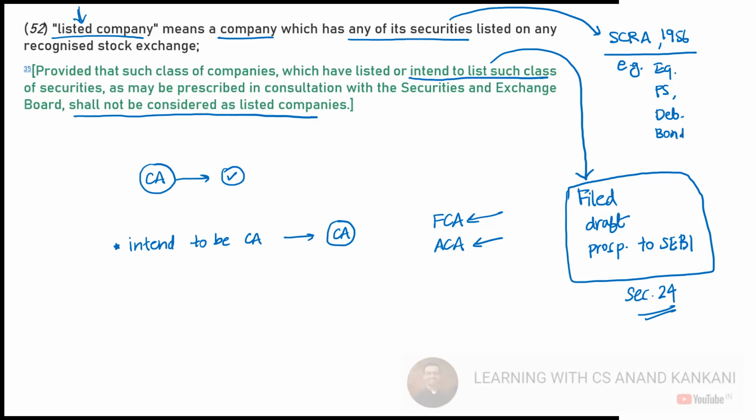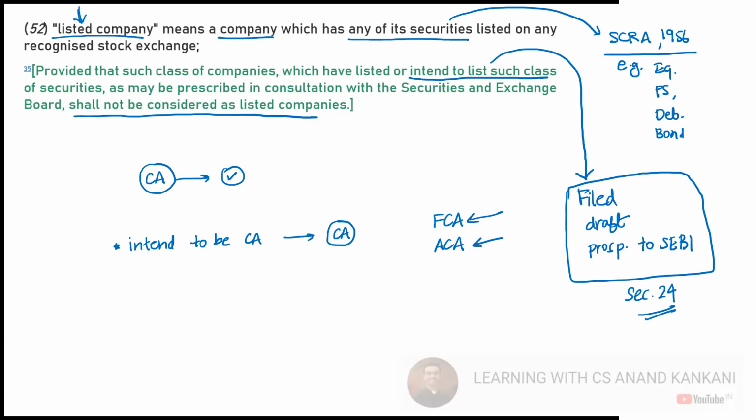So Ronak has asked a doubt. Sir, if a company is a listed company, but later by July it becomes an unlisted company, then at the end of the financial year, which rules? So till the time the company is listed, it will be following the SEBI regulations. Once the company delists its securities from the stock exchange and becomes an unlisted company, then from that day, the company will be unlisted and it will follow the rules.